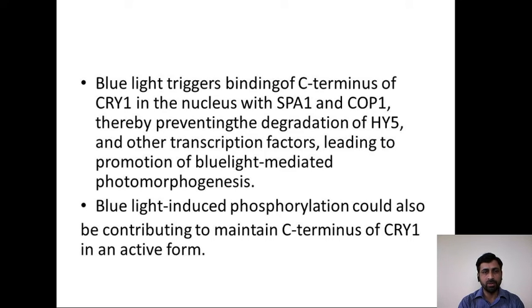as we are seeing in the figure, in the nucleus to SPA1 and COP1, thereby preventing the degradation of HY5 and other transcription factors, leading to promotion of blue light mediated photomorphogenesis. Blue light induced phosphorylation could also be controlled to maintain the C terminus of CRY1 in an active form. So in this way, cryptochrome works.